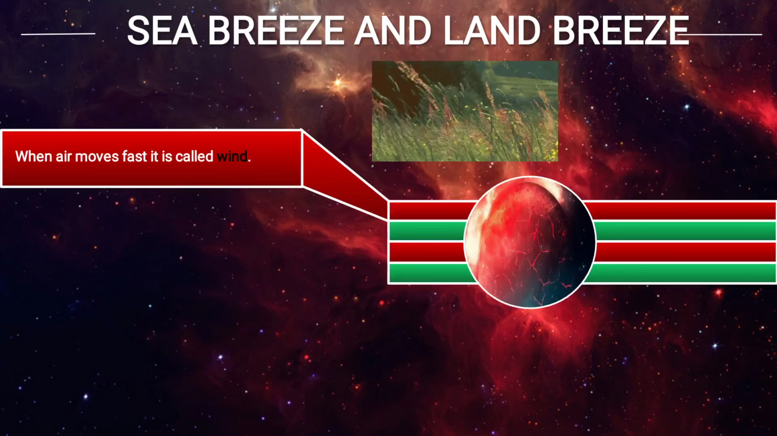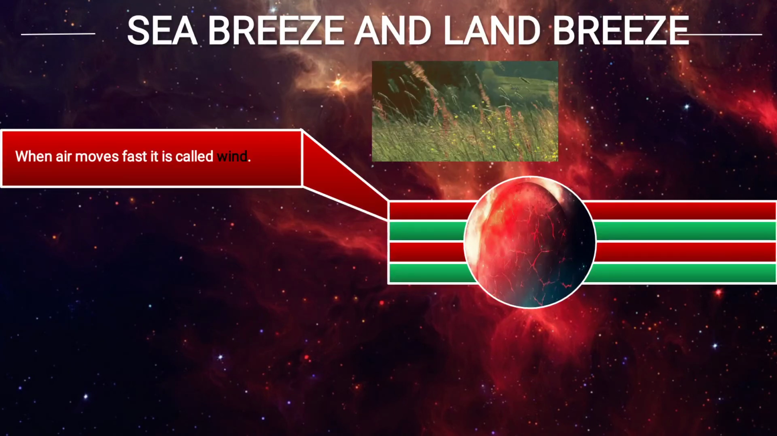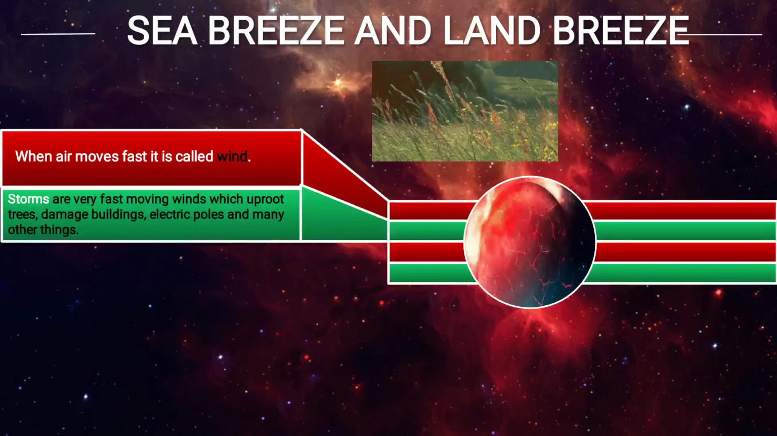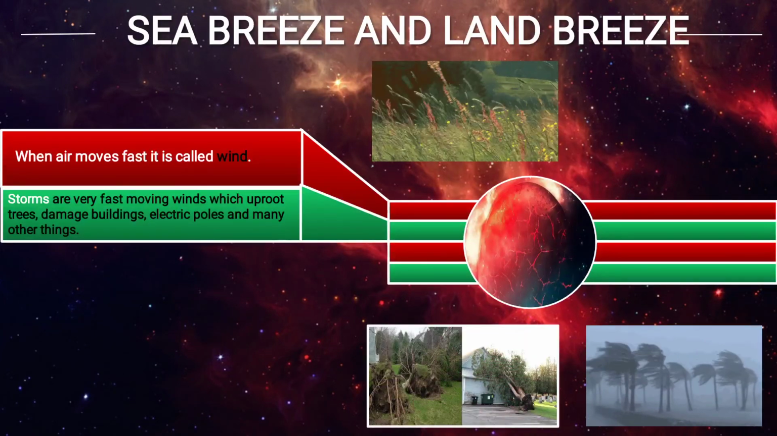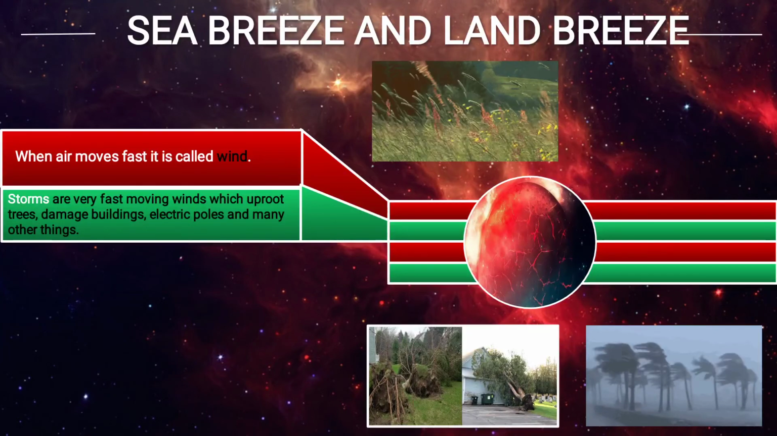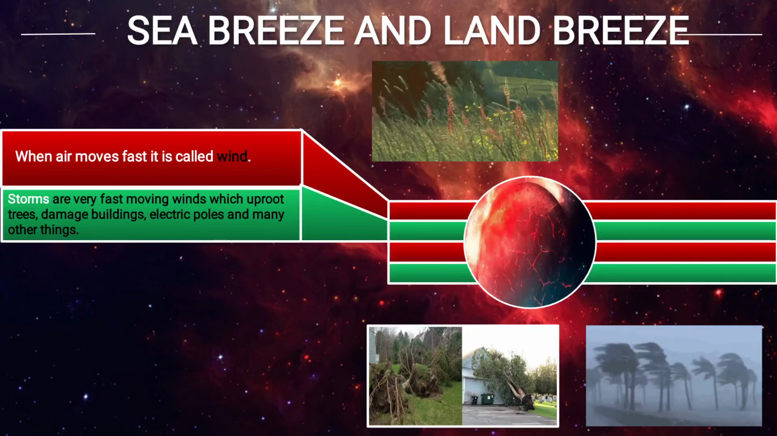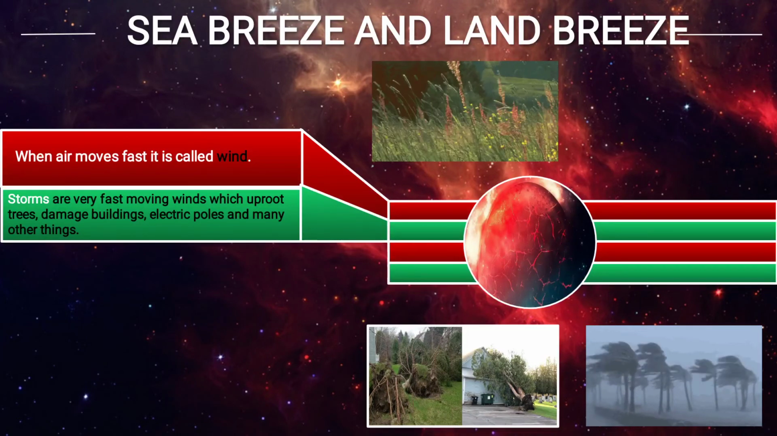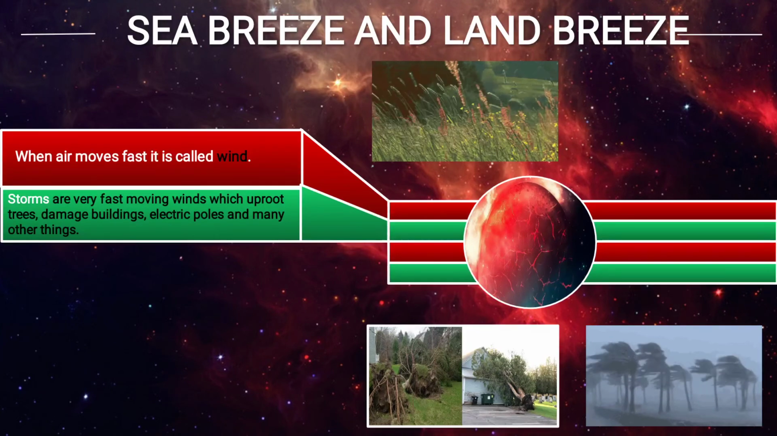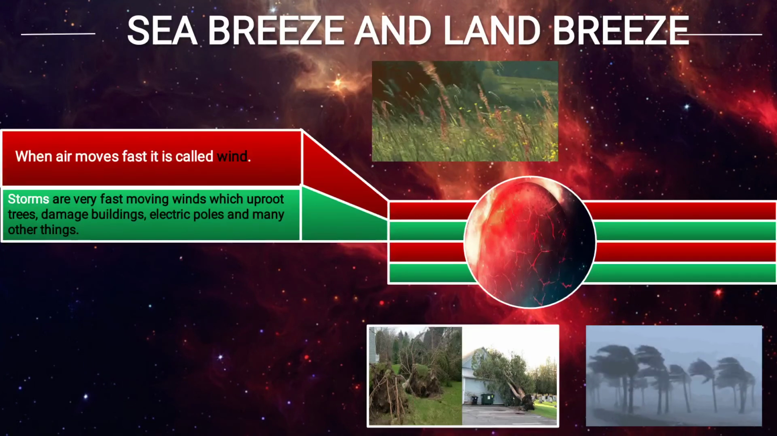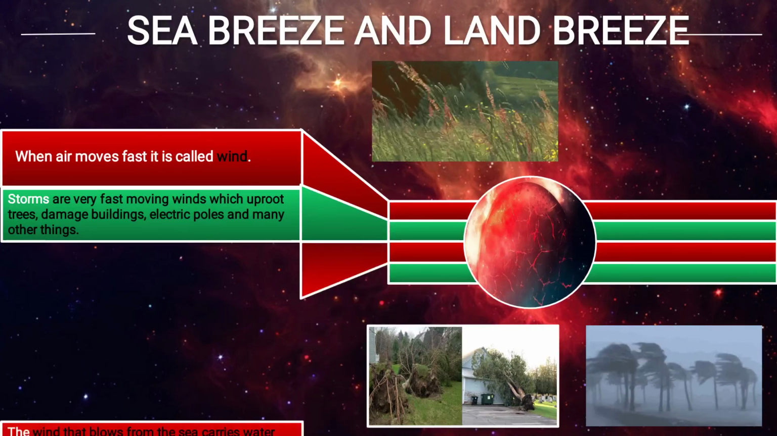When air moves fast, it is called wind. As you see in the image, when air is moving fast, it is called wind. Storms are very fast moving winds. As you see in the image, a storm is there, tufan jisko bolte hain. See, very fast moving wind is there. Storms cause uprooting of trees. As you see in the image on the left side, uproot tree means jad se ukhad jata hai tree with the help of the storm. Electric poles and many other things too.